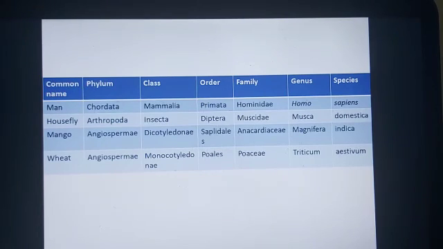Here you have to understand and remember all these names, the common name as well as the classification of these organisms. So children, I will stop my class here. I am following the book by Balaji Publication by Dr. S.A. Tripathi. This book is available in the market. You can buy this book. All the syllabus topics are given in a very student friendly manner in this book. So you can follow this book.